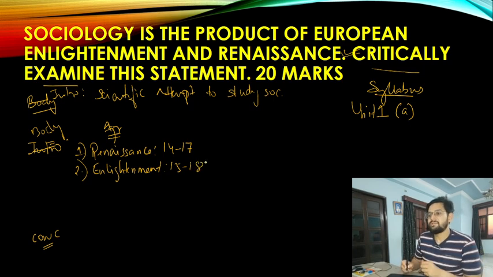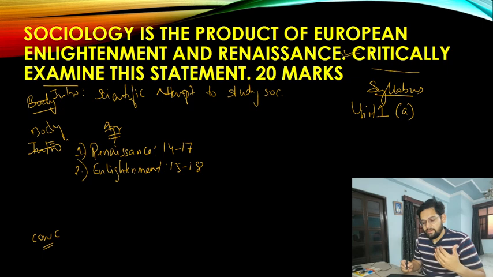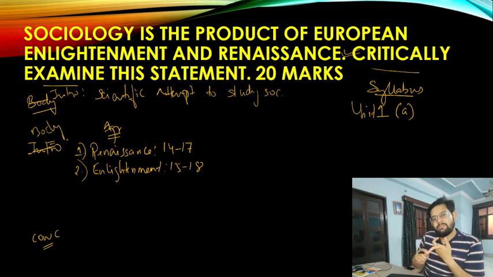From 15th century to 18th century, every few decades, some new changes are being produced. It begins with the commercial revolution, the European voyagers, Vasco da Gama, Christopher Columbus. The European voyagers are visiting the other areas, the non-European continents.